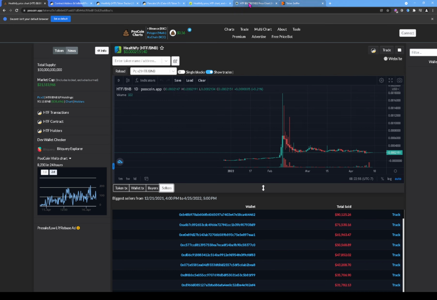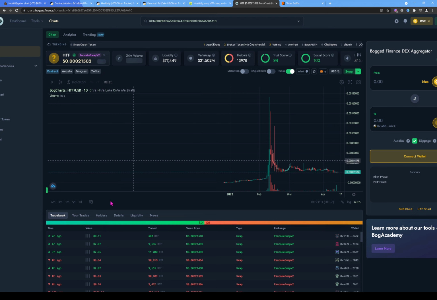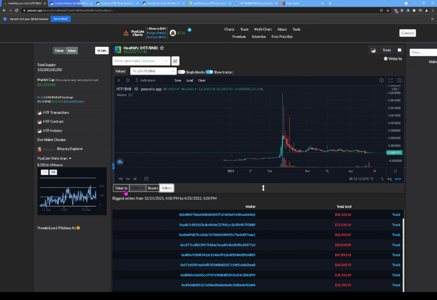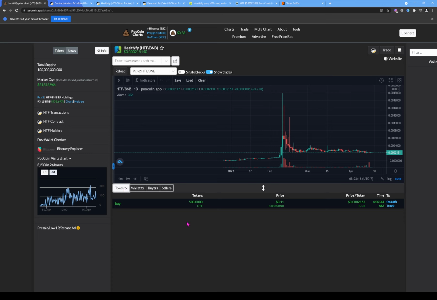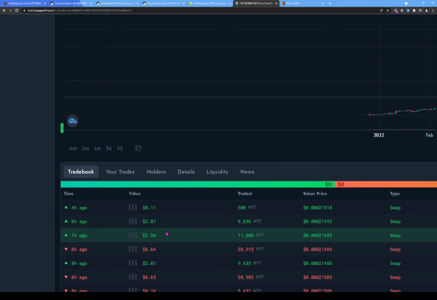But let's go back to charts.bog.finance and let's see what else we can find out about this token. All right, so trade book, here, if we scroll up, PooCoin isn't showing us the most information, but charts.bog.finance is showing that yes, 4 hours ago the same 11 cents came in.